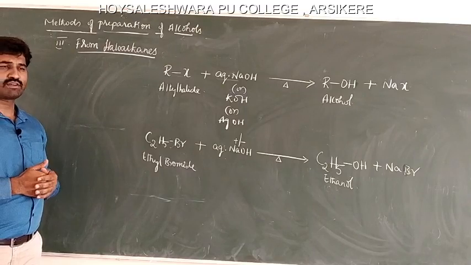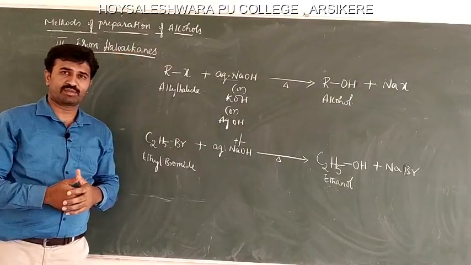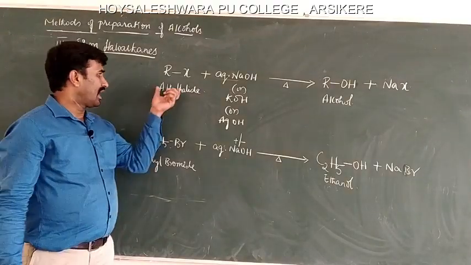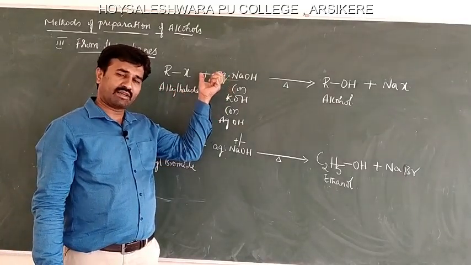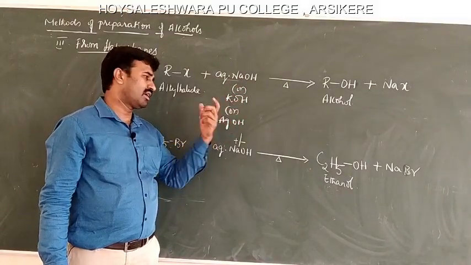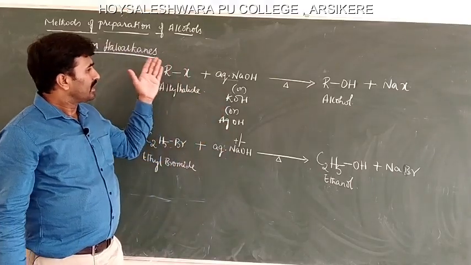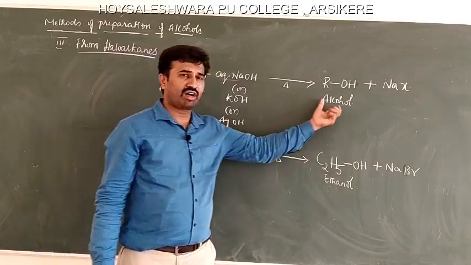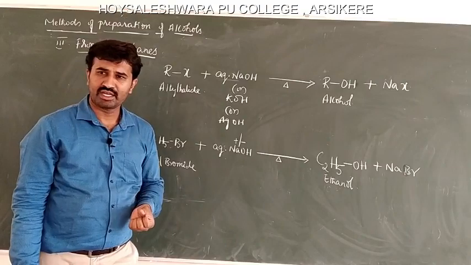Next method of preparation of alcohols is from haloalkanes. As we studied in the first chapter of haloalkanes, in the chemical properties of haloalkanes, upon reacting with aqueous alkali, it may be sodium hydroxide or potassium hydroxide, or even we can use moist silver hydroxide. By treating alkyl halide with aqueous sodium hydroxide forms alcohol. It is an example of a nucleophilic substitution reaction.